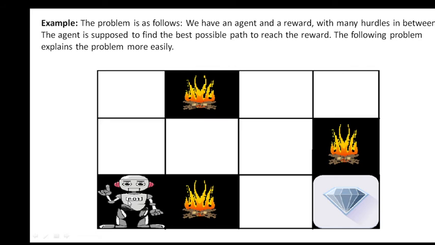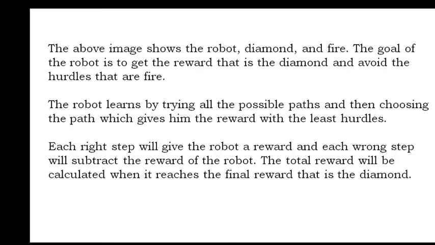The agent wants to catch this reward without going into any problems. So here, from the above image, the agent is a robot, the reward is a diamond, and there is fire. The goal of the robot is to get the reward, that is the diamond, and avoid the hurdles, that are fire. The robot learns by trying all the possible paths and then choosing the path which gives him the reward